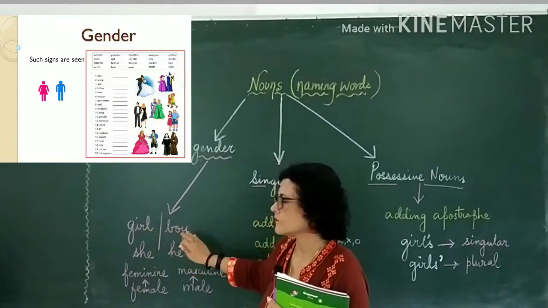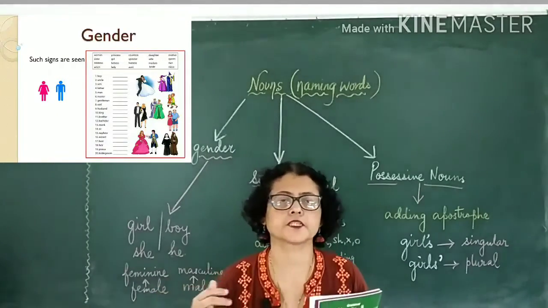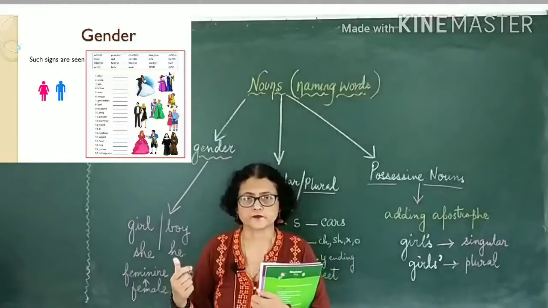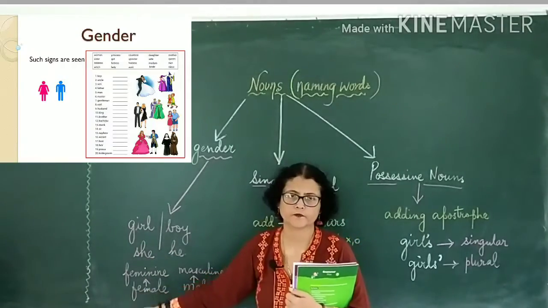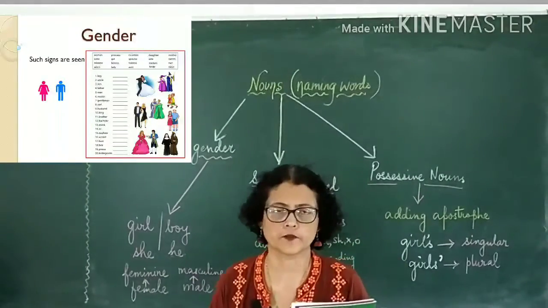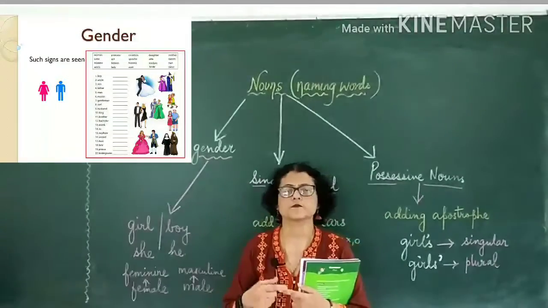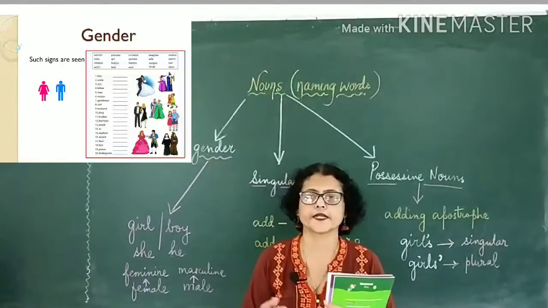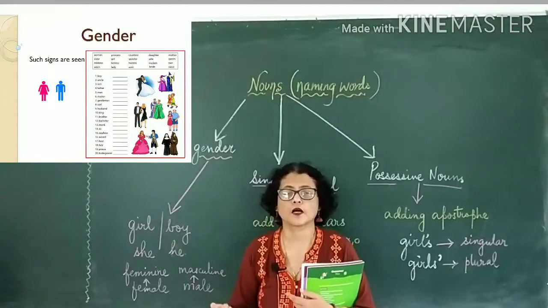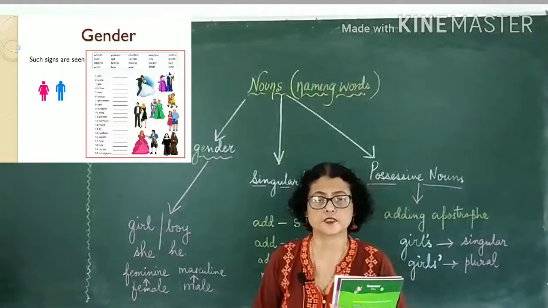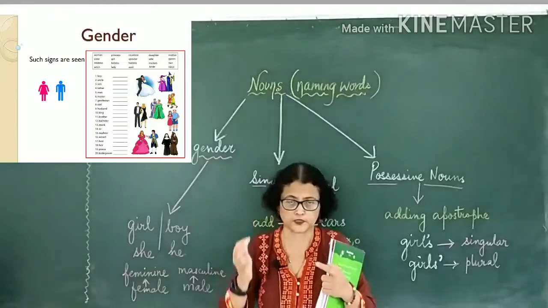Girl. Girl is a noun. Boy is what? That's also a noun, but it's in the male form. He. It represents he. Like king. King will be what? Masculine. And here what I have written? Queen. Grandfather, grandmother. Right? Boy, girl. Lad, lady. Woman, man. Then Duke, duchess. Yes? Niece, nephew. Uncle, aunt. So, brother, sister. So these are all to do with what? These are all to do with human beings.